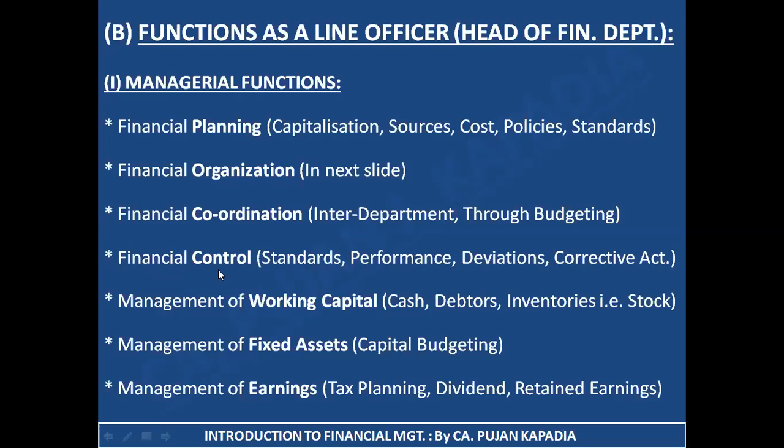Fourth is finance control. Control is the same that you have studied in the topic of controlling. What you are doing is you are setting the standards first of all, and you are measuring your performance by using various techniques: ratio analysis, cash flow, fund flow, etc. Then you're finding out the deviations, like you're comparing standards with actual performance, and you're finding out where are the loopholes, what are the deviations, and finally you're going to take the corrective action. So basically this process is also conducted by the finance manager as a line officer under the head of financial control. Next, it takes care about management of working capital.